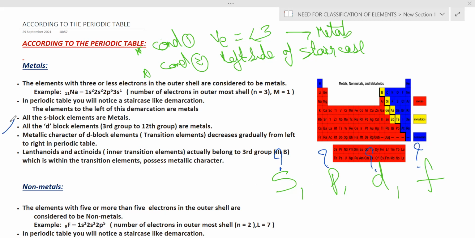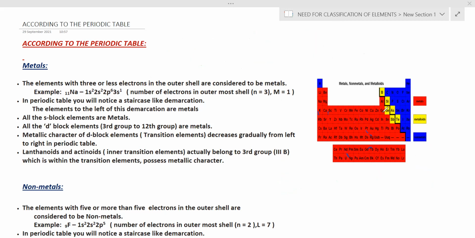Let us see. If you check it out, this is the S block, this is the D block, this is the F block, and as you all know, this comes under the P block elements. Where is the location of the S block elements? They are towards the left side.